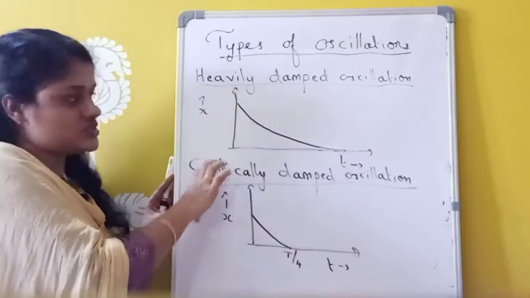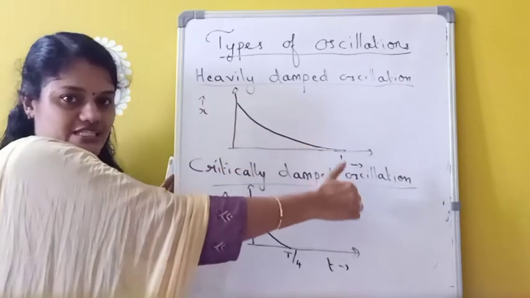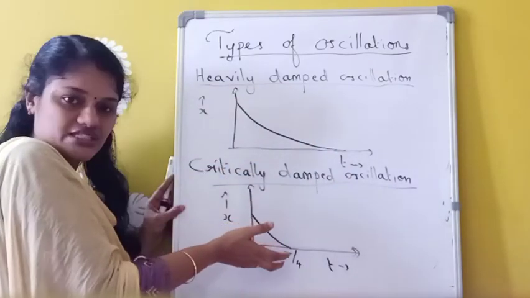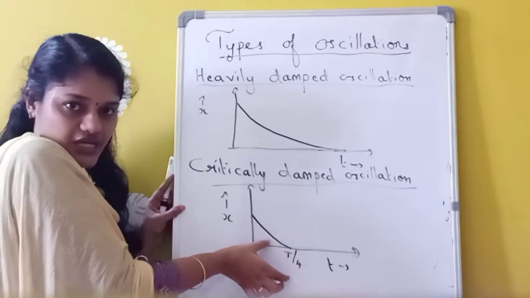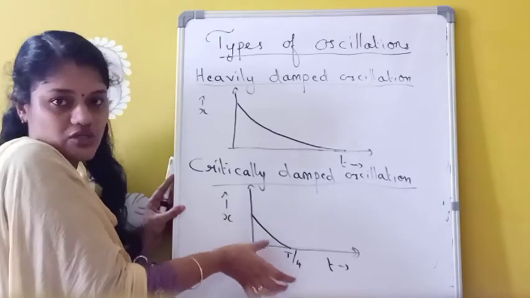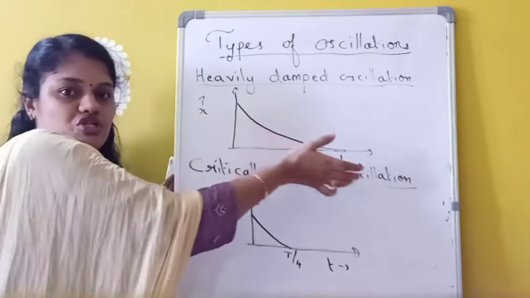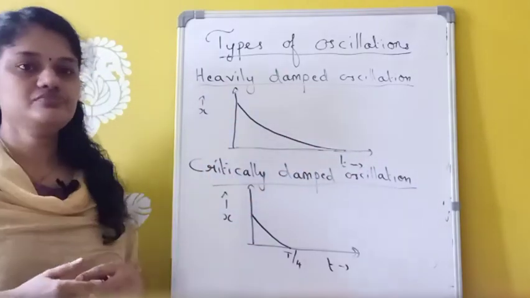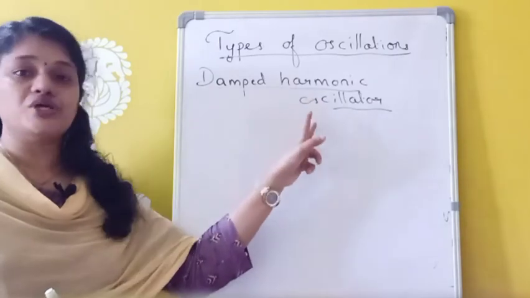These are the two cases of damped oscillation. In both cases, amplitude is decreasing with respect to time, but here it comes to rest very fast, within a short period of time, that is T/4. Within T/4 itself it comes to rest, but here it slowly comes to rest. Okay.